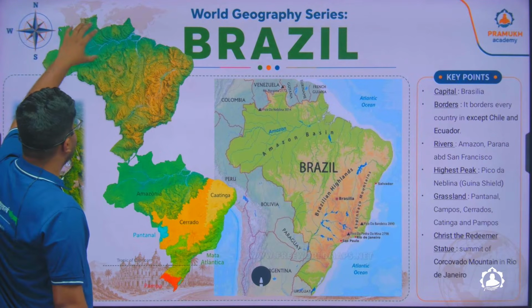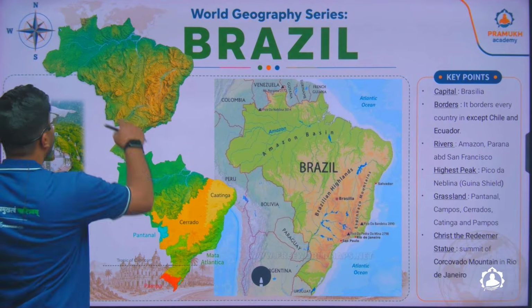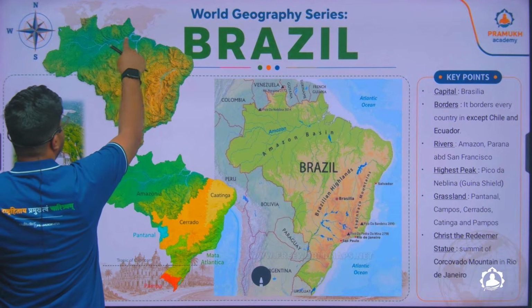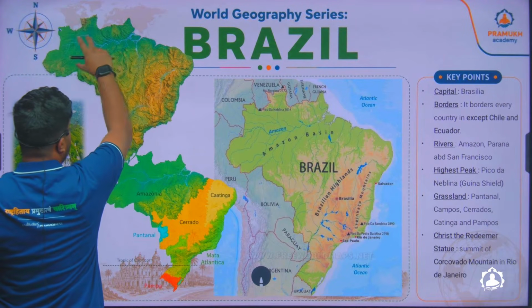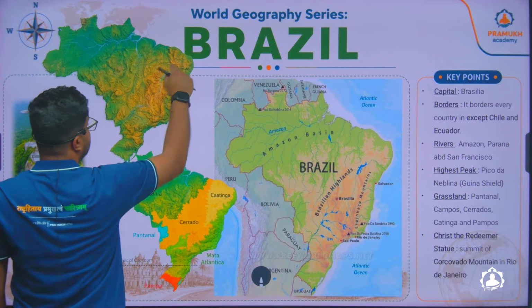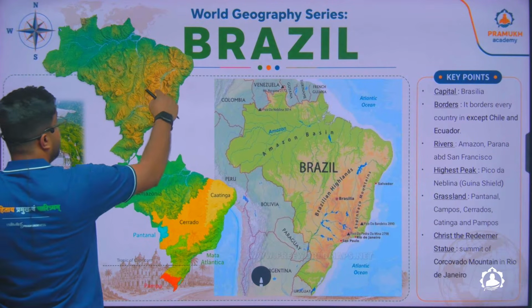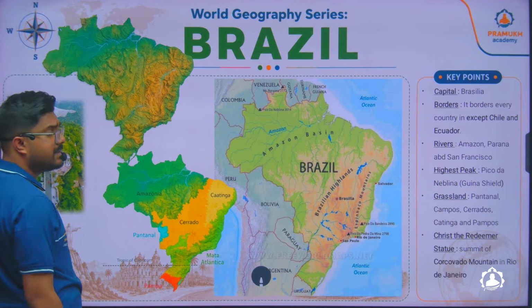Here you have the largest river basin, the Amazon river basin, and the Amazon jungle. You have the San Francisco river in this region, and somewhere here you have Brasilia.